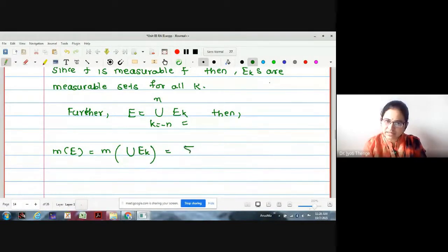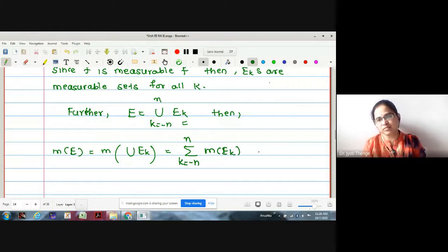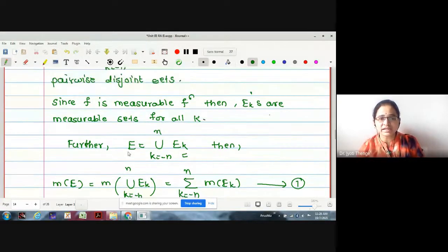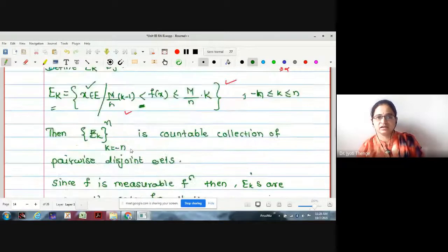Therefore, may I write this as the summation, k runs from minus n to plus n, of the measure of EK. For the time being, let me call this statement number 1. Now it's time to define your simple functions, psi n and phi n.